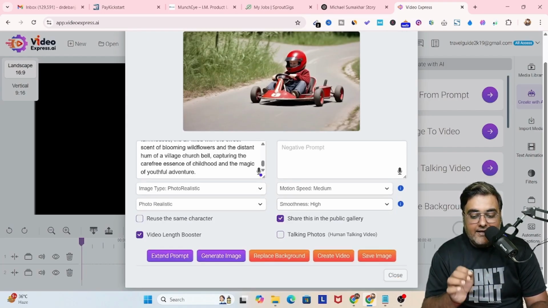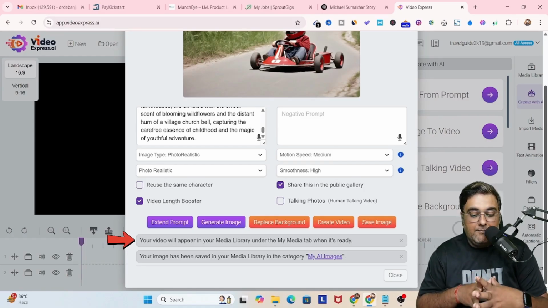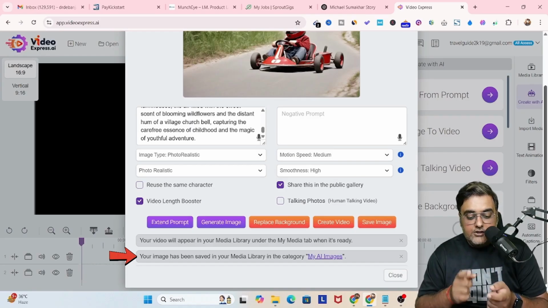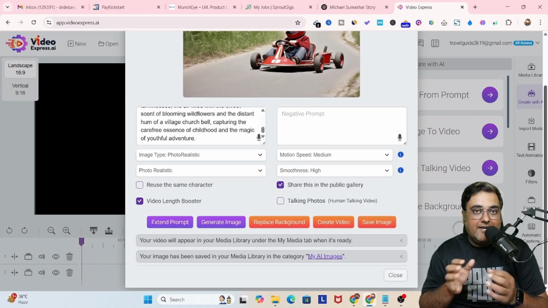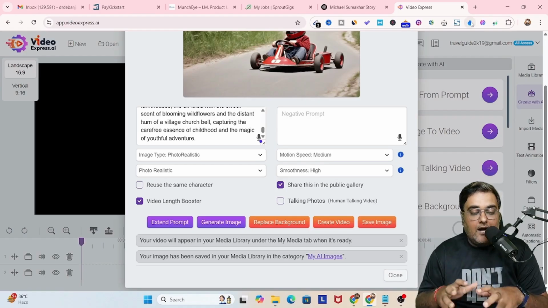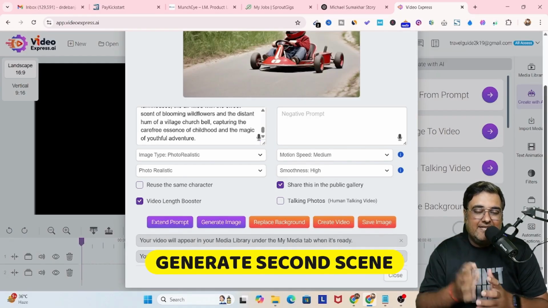So I'll go ahead and click on create video, right? You can see over here. So let's go ahead and create the video from here. And as you can see, it has gone for rendering and your video would appear in the media library under the My Media tab when it's ready. Also, your image has been saved under the media library in the category My AI Images, right? So that's exactly from where you can get your finished videos and images. That being said, that's how we generated the first scene. So now it's time for us to go over to the second scene generation, right?